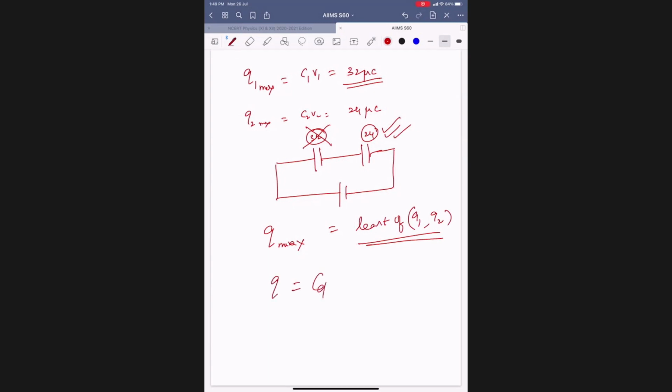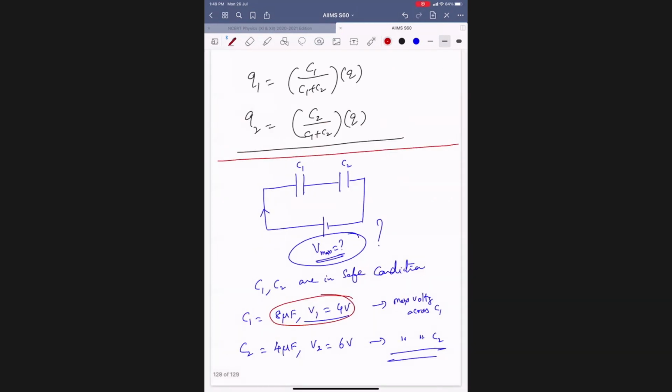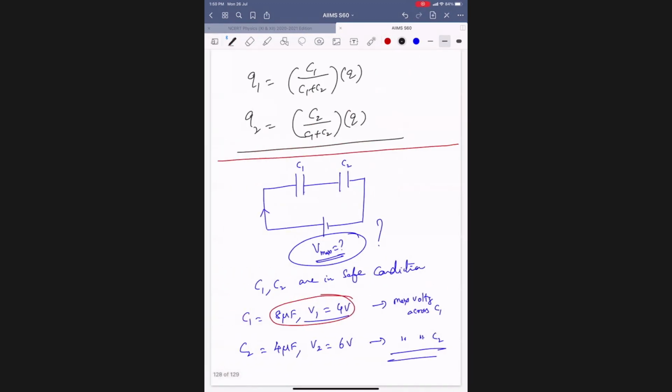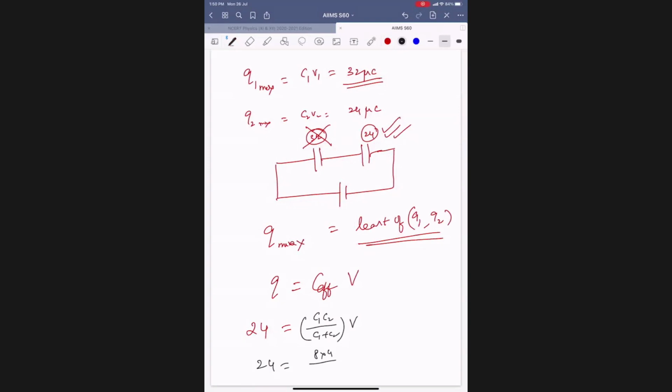Then Q equal to C effective into V. What is Q? 24. What is C effective? These two are in series or parallel? Series. Series combination formula: C1 C2 by C1 plus C2. So 24 equal to, with 8 and 4, 8 into 4 by 12. So C effective is 8 by 3, and V equal to 36 by 4, that is 9 volts. Got it?